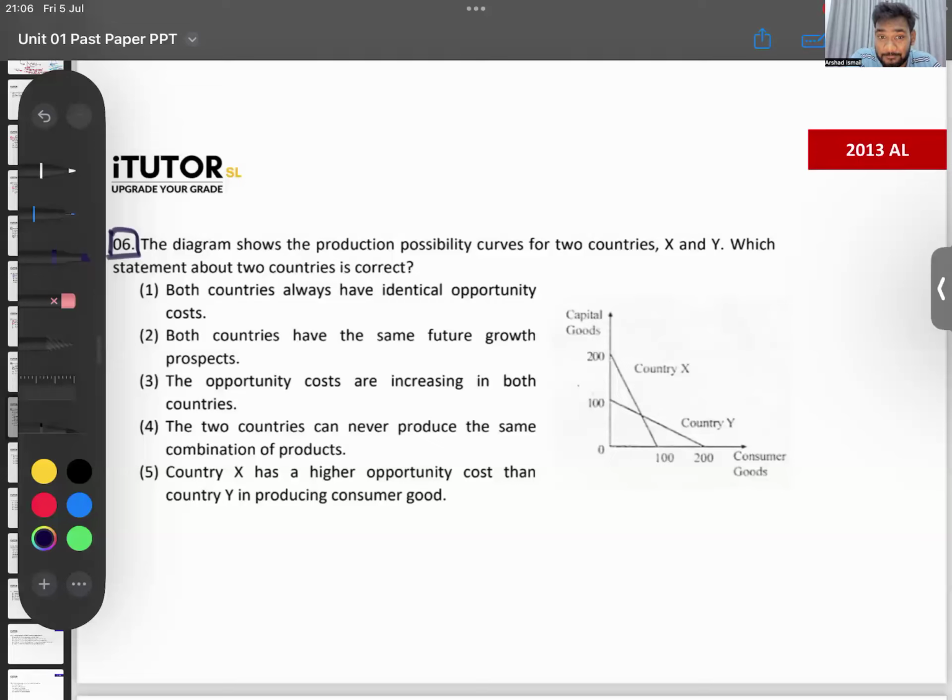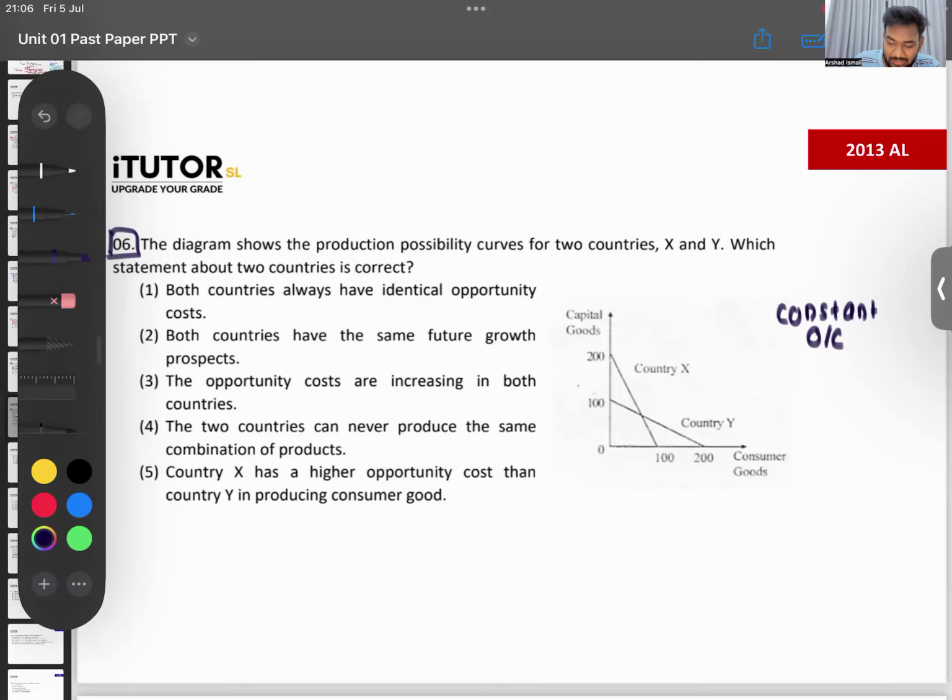They have constant opportunity costs. That's one thing that you can tell. Right, but are the opportunity costs equal in both the countries? No, right? Because the slope is different.